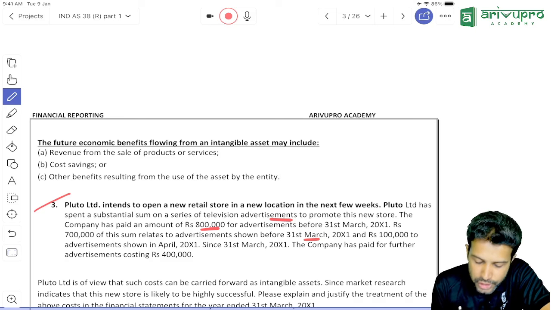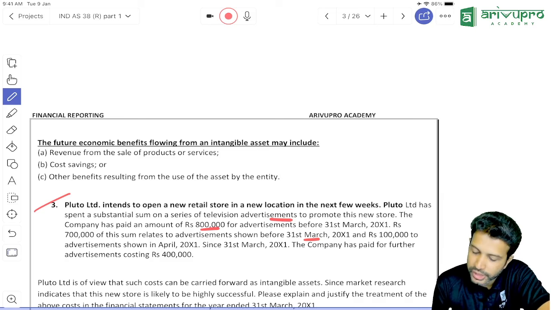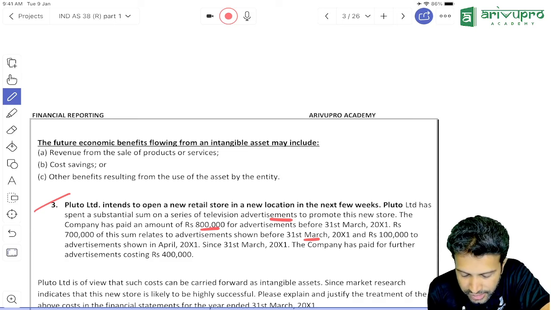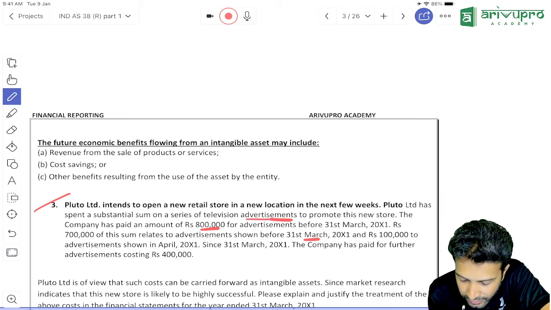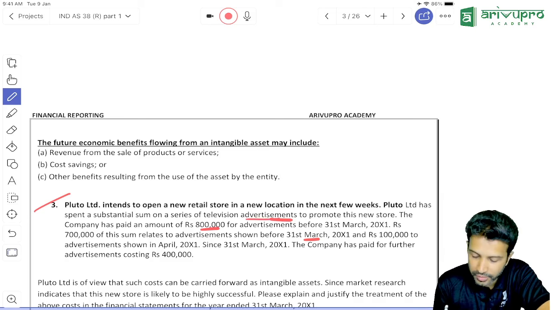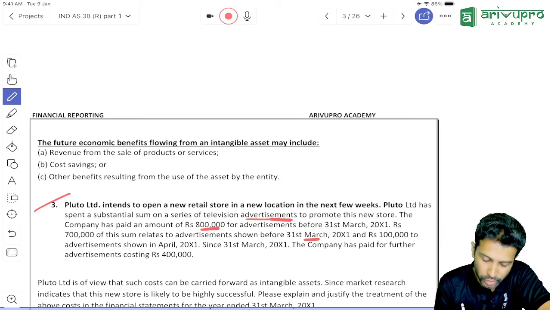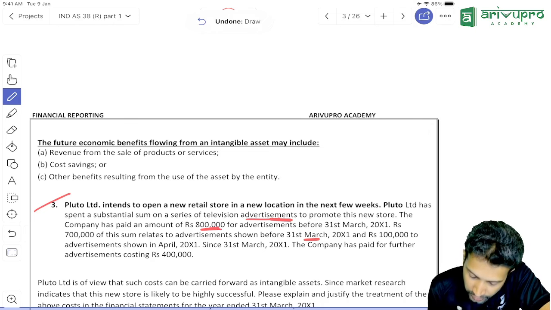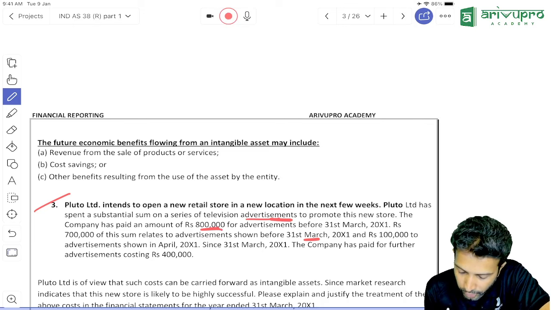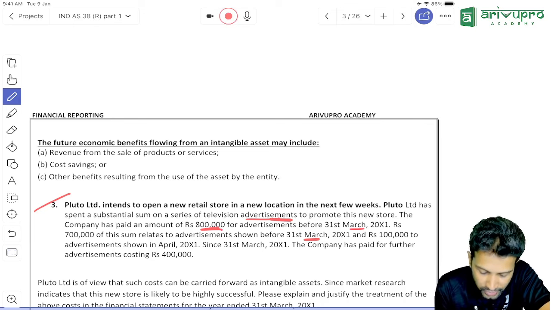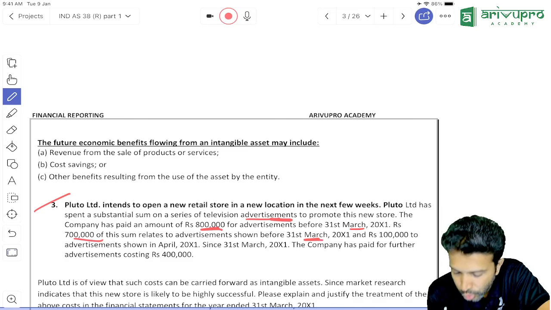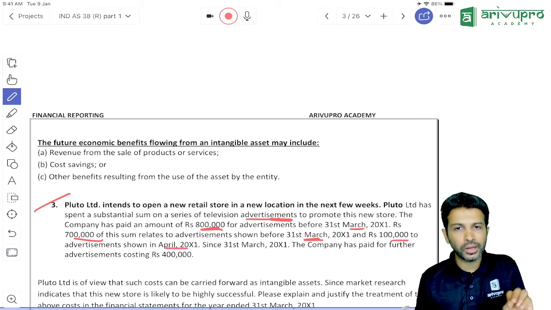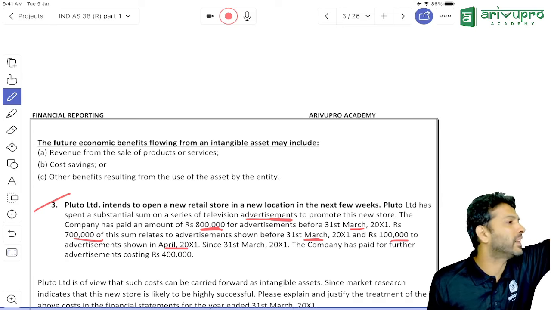Pluto Limited intends to open a new retail store in a new location in the next few weeks. Okay, that is their problem. Pluto spent a substantial sum of money on a series of television advertisements. So they have given a lot of TV ads to promote this new store. And how much have they spent for this ad? 8 lakh rupees. 7 lakh of this sum relates to advertisements shown before 31st March 20x1 and 1 lakh was shown in April. So totally for advertisement we spent 8 lakh.